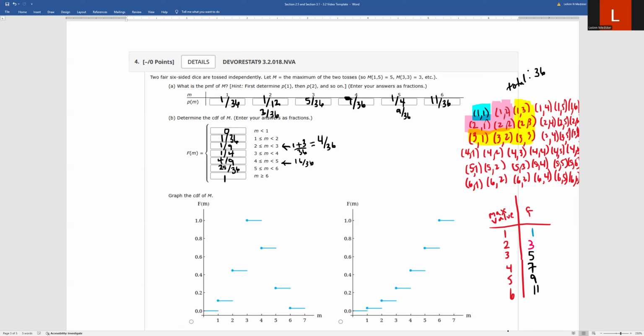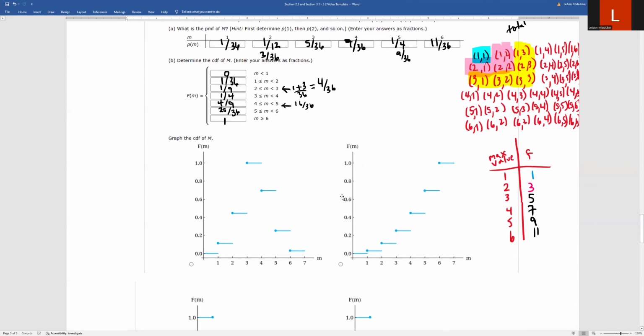So once you've gotten to where we're equal to 6 or bigger, because it's cumulative, it's going on forever. Even though that's outside of that, our probability stays at 1. We've maxed out at that 1 probability. Okay, so that's our cumulative distribution function, or you can just say CDF of M.